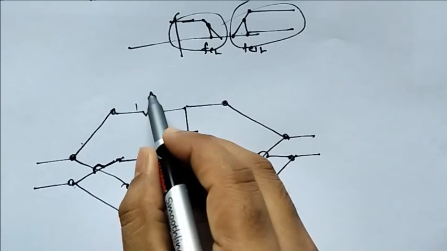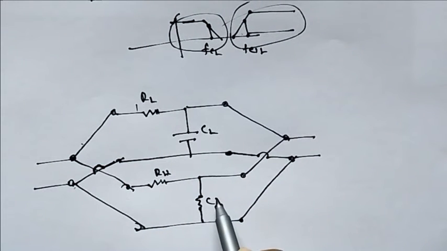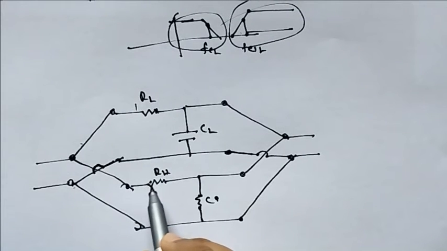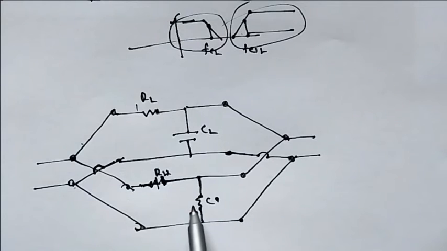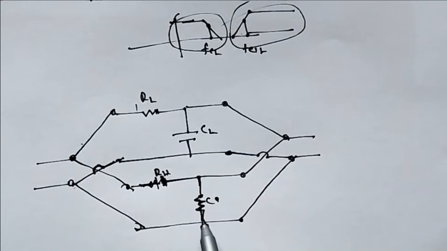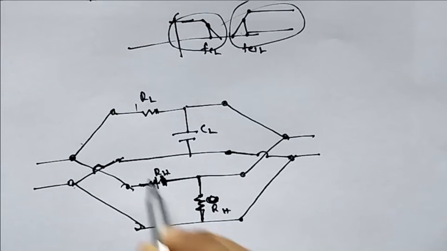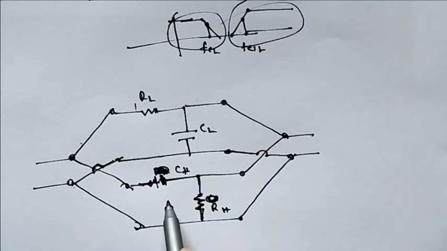So we have connected, this is your RL and CL, and it is R and C. This will be your high pass, so this will be your C and this will be your R. This is your C and this is your R. So this will be your RH and this will be your CH, because this is your high pass filter.